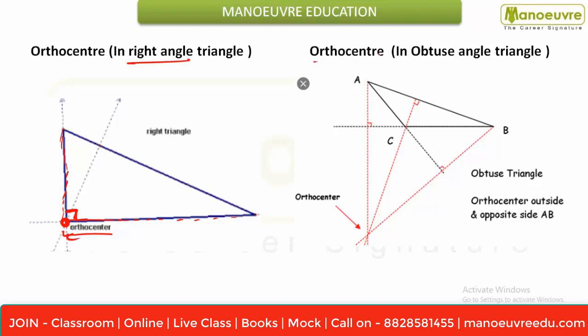Moving ahead, this is orthocenter in an obtuse angle triangle. Obtuse angle means one angle should be greater than 90. It is making the perpendicular outside the triangle, and the three perpendiculars are making the orthocenter here. Means the intersecting point of the three perpendiculars is the orthocenter. Okay, hope you are clear with this. So in an obtuse angle triangle, the orthocenter will lie outside the triangle.